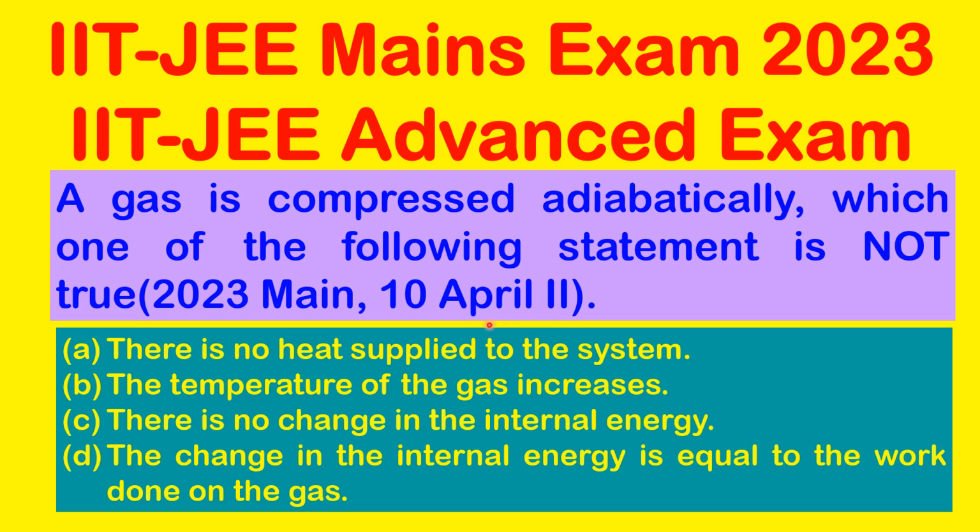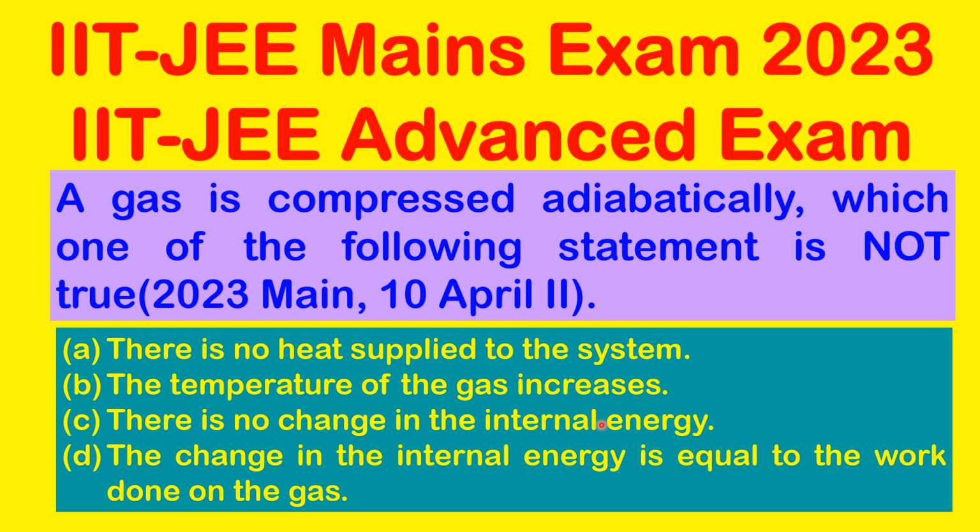Adiabatic process means there won't be any exchange of heat between the system and the surroundings. That is the condition. So what options are given? They are given four options. We have to find out the one which is not correct, which means the remaining three answers will be right.